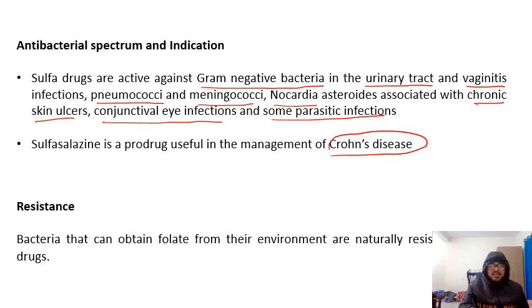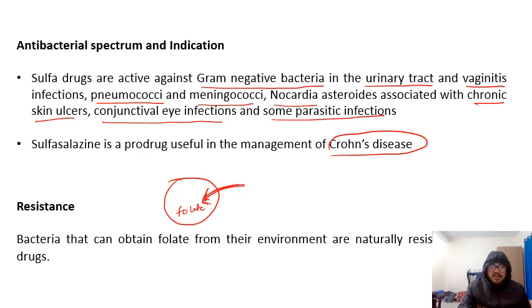Now comes resistance. I have already mentioned what resistance is: bacteria develop some kind of change in their cell so that a particular antibiotic becomes ineffective against them. Here, against the sulfa drugs, what is the bacteria doing? Generally folate is synthesized inside the cell. But some bacteria have developed a mechanism to take folate from outside, from our body environment.